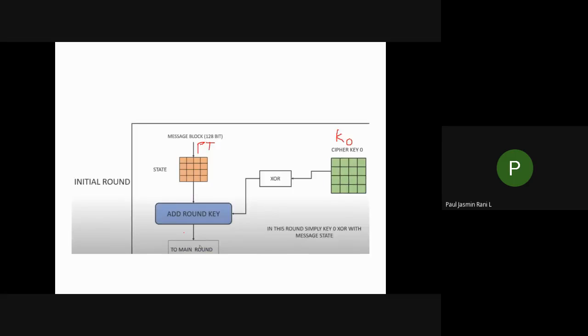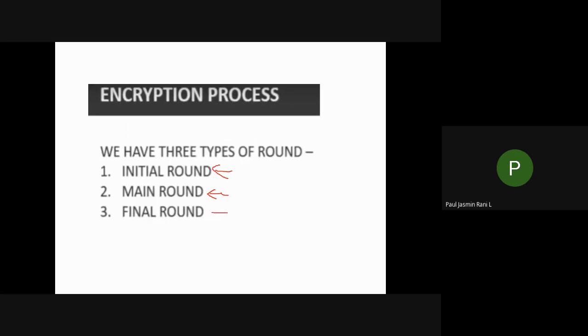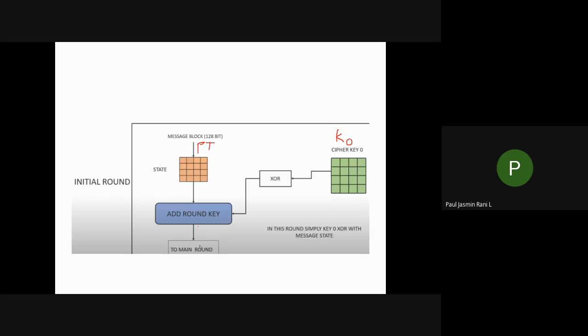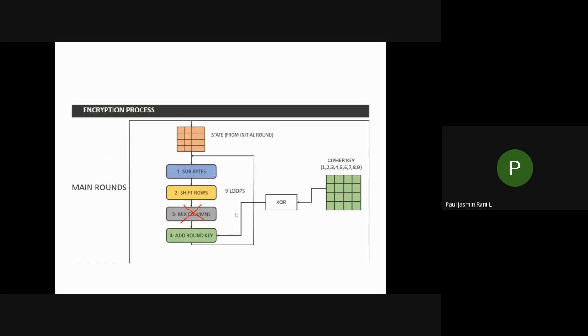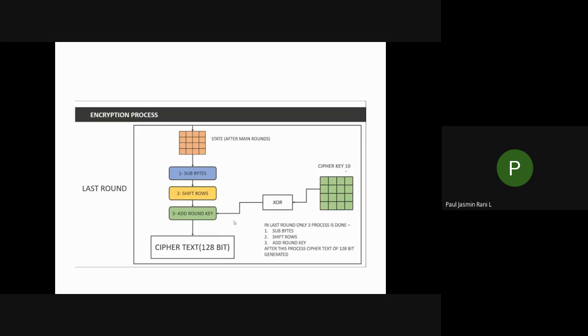I repeat once again. You have 3 rounds. In the initial round you'll be using only the add round key with your K naught key. The second round will use sub bytes, shift rows, mix columns, add round keys, and this will be repeated for 9 rounds. In your 10th round you do the same thing, except you will not do your mix columns, and you use key 10. So finally you'll be getting your last round. After this, I'll be explaining each and everything with an example.